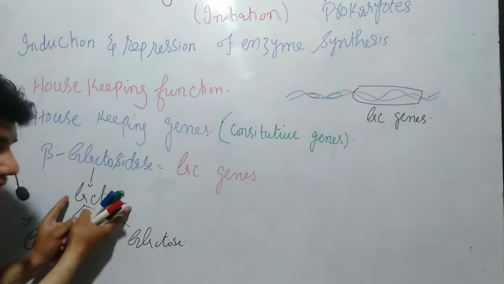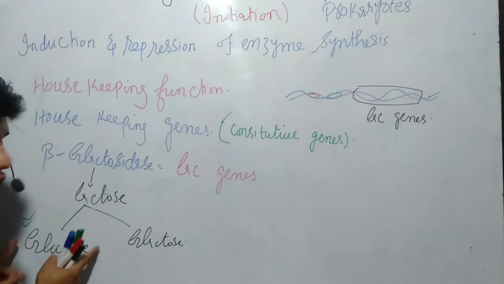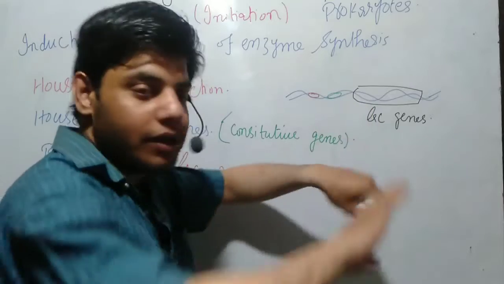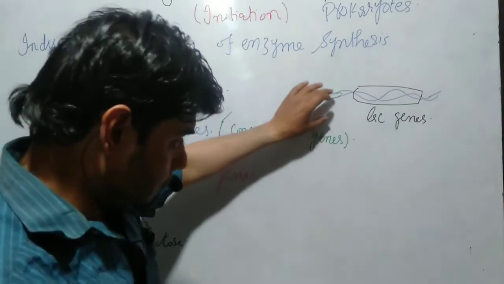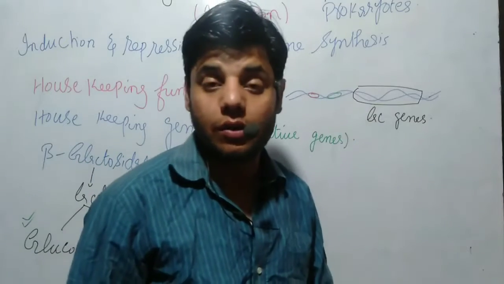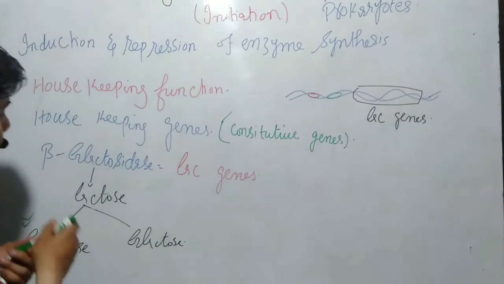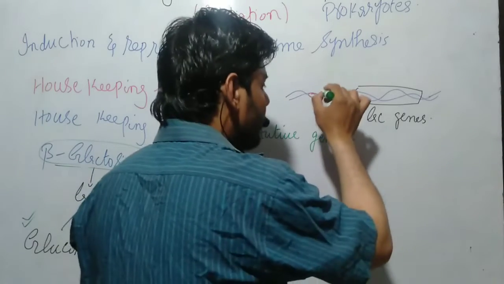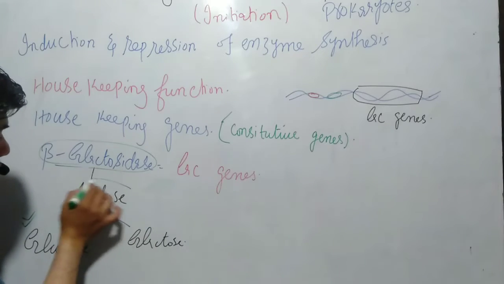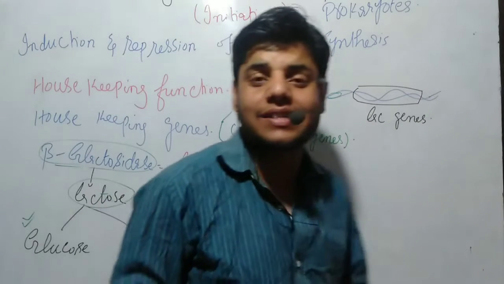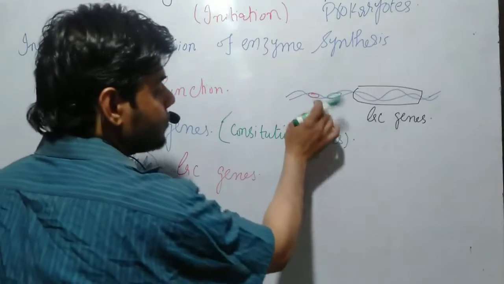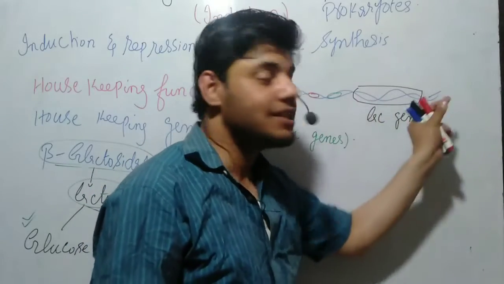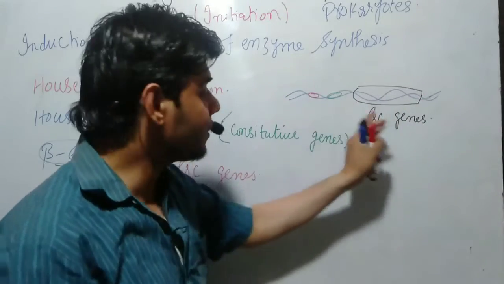So the bacterial cell doesn't need the lactose, it just needs glucose, but in the media lactose is present. What is actually going on? Inside the bacterial cell, the genetic material rearranges itself, and then the lac genes will activate. Now how? Because in this case, lactose is acting as an inducer. It will bind to this promoter region to activate this DNA, to activate these genes.